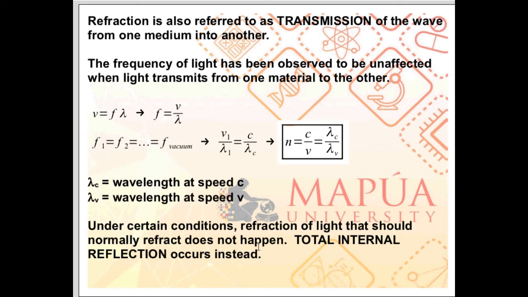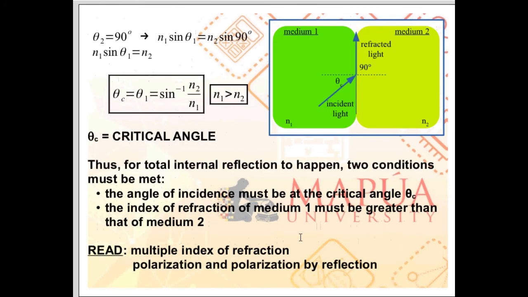Before that, there's a slight correction here. It should be: light that should normally refract does not refract. So you can take out refraction from the earlier statement if you want to. So you have incident light. If we set the angle of refraction to 90 degrees, no light passes into the second medium. So there's no refraction of light. Instead, the light will be reflected.